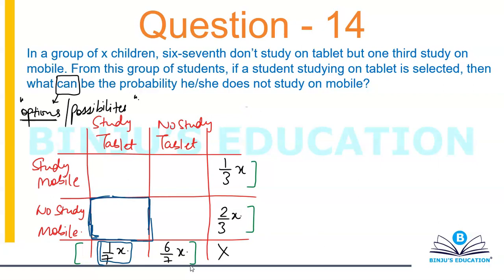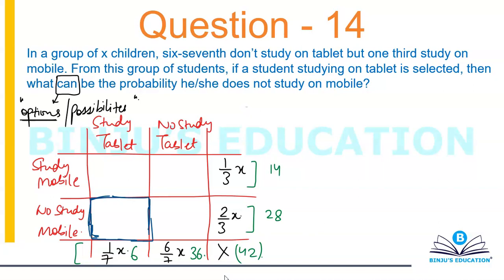So I'm looking for a number which is a multiple of both 3 and 7. Let's take it to be 42 because it's even also. You can take it to be 21 also, but I prefer taking an even number. It suits me more. So let's say this is 42 here. So 1/3 of x will become 14, 2/3 of x will become 28, 1/7 of x becomes 6 and 6/7 of x will become 36. Okay, so 14, 28, 6 and 36.